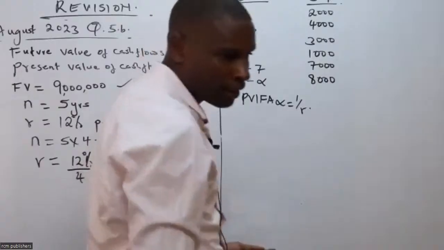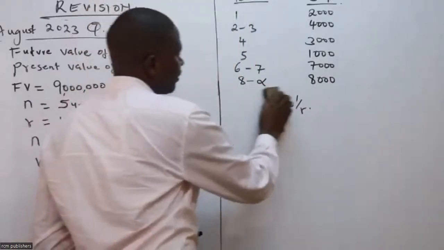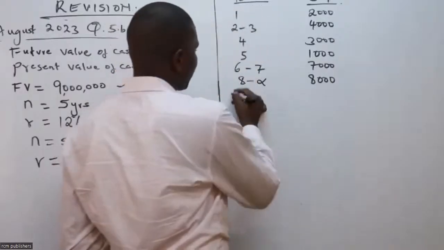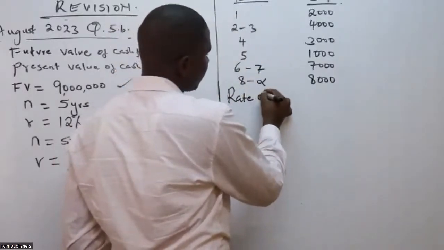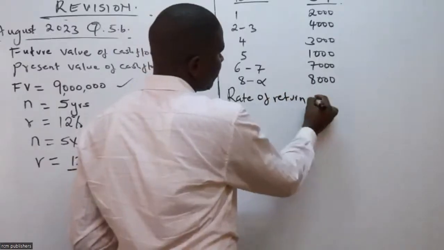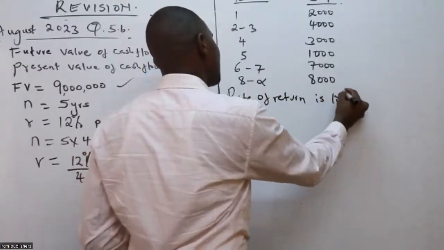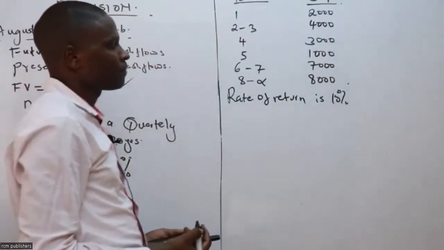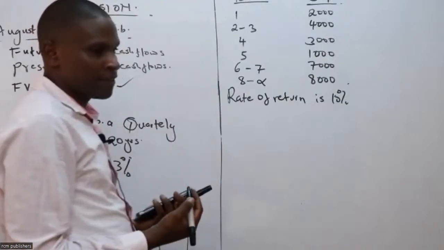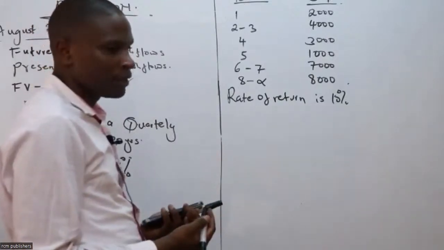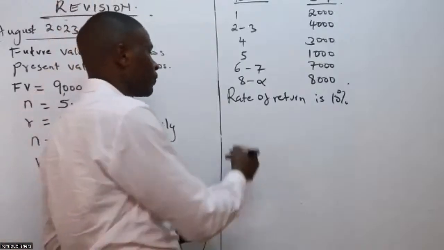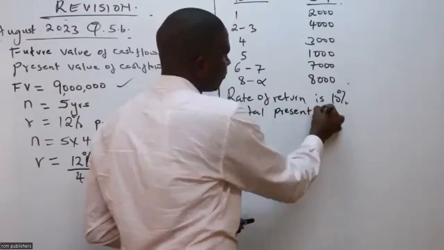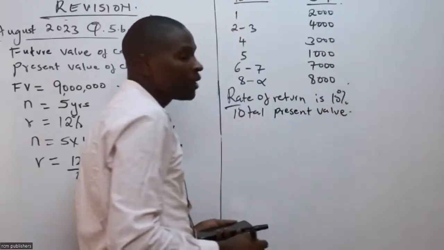So here you will be given some cash flows like 2,000, 4,000, 3,000, 1,000, 7,000, 8,000. Then maybe you are told the rate of return is 10%. In such a case, the question can be to determine the total present value.